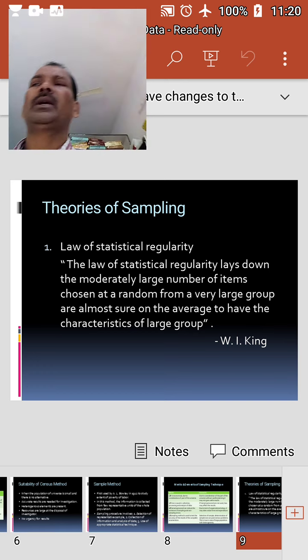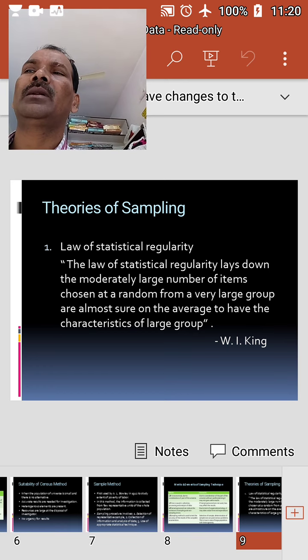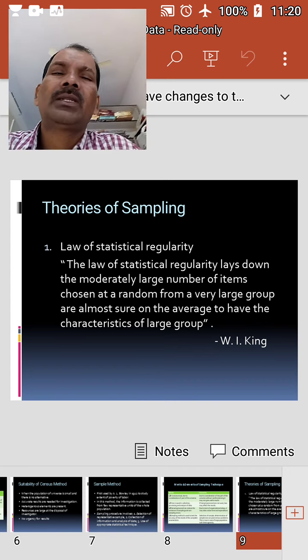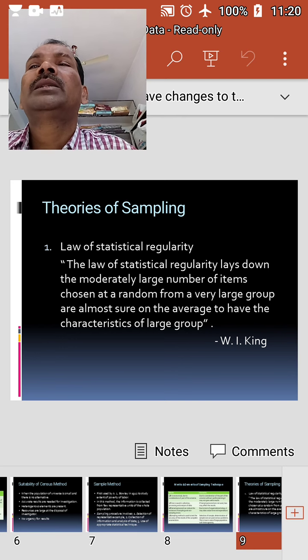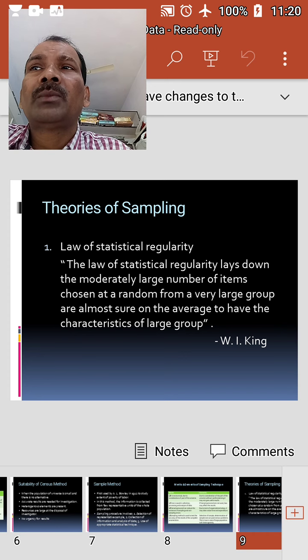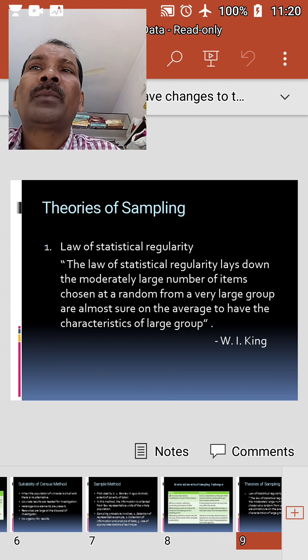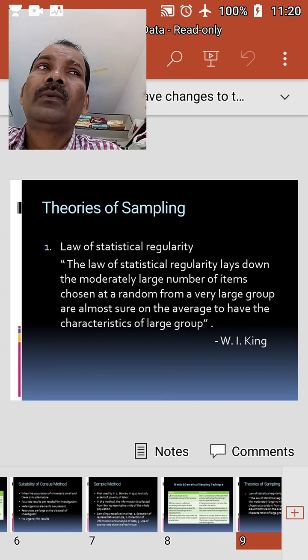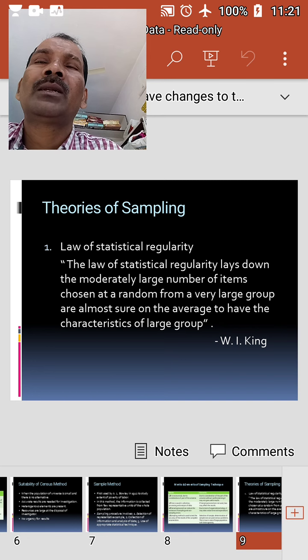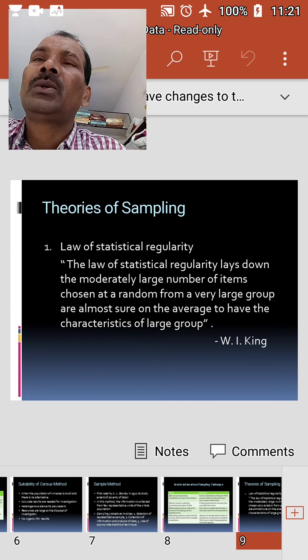Theories of sampling. In statistics, complete enumeration is not possible. Hence conclusions are drawn by studying the sample on the assumption that the sample units are representatives of the population. If there are heterogeneous features present in the sample, the units are heterogeneous, and of course they give misleading results. But we assume that if a population is homogeneous in the traits we are considering, certainly this will be useful.